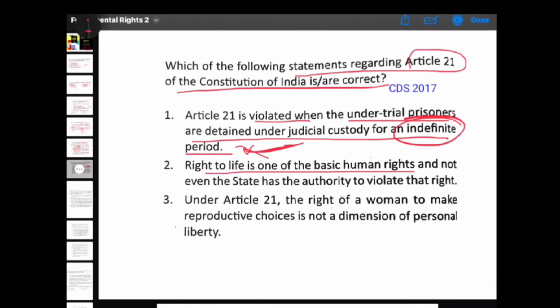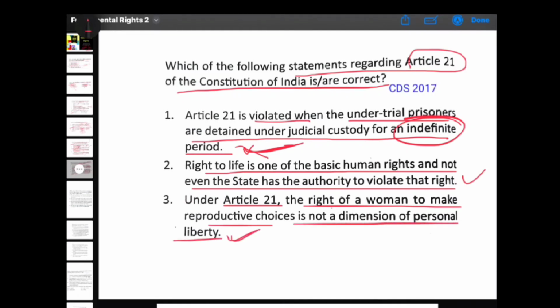Right to life is one of the basic human rights and not even the state has the authority to violate that right. Yes. Under Article 21, the right of a woman to make reproductive choices is a dimension of personal liberty. Yes, this is why we have abortion laws in our country. This question is not complete. I think इसका answer होगा 1, 2 and 3.